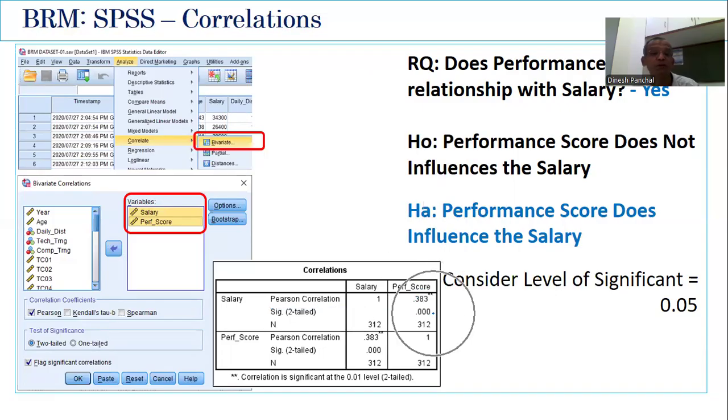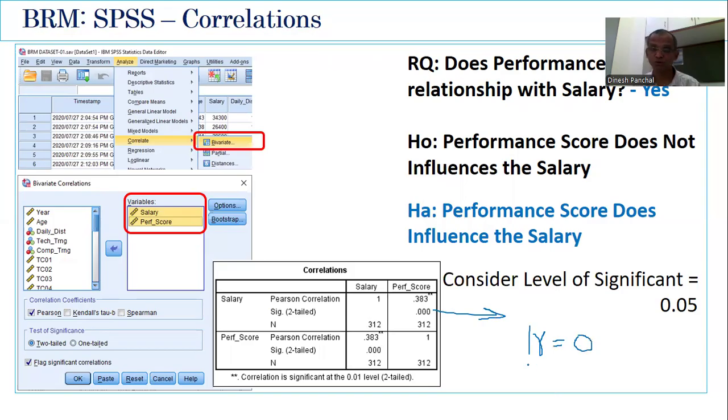And this correlation is significant. So this p value is less than 0.05. So at 95% level of confidence, we can say that this correlation is significant. If this value is not less than 0.05, we'll say the correlation is not significant. And in that case, we'll conclude that the correlation is equal to 0.